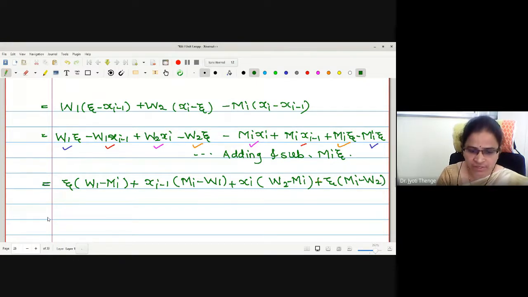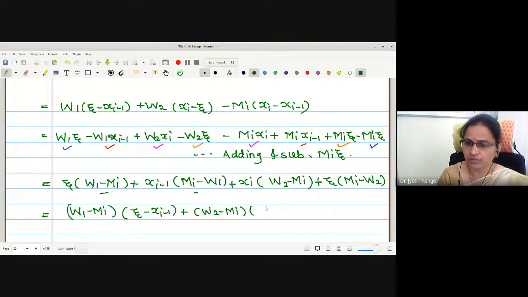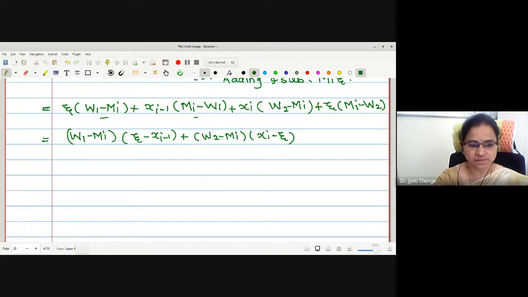Next, again we will take the same steps. W1 minus Mi I wanted to take common from these first two terms. Then what were we remaining with? Zeta minus xi minus 1, right? Again, taking W2 minus Mi common, we will remain with xi minus zeta. Is that okay? Same steps as that of the first part of the proof, right?